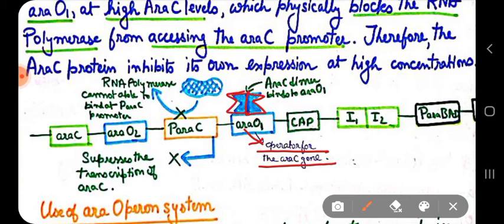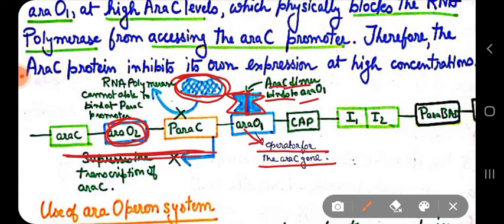So the ARA-C dimer binds to the ARA-O1, which is the operator region for the ARA-C gene, at high ARA-C levels, and that will immediately block the transcription of the genes needed for the ARA-C protein product.